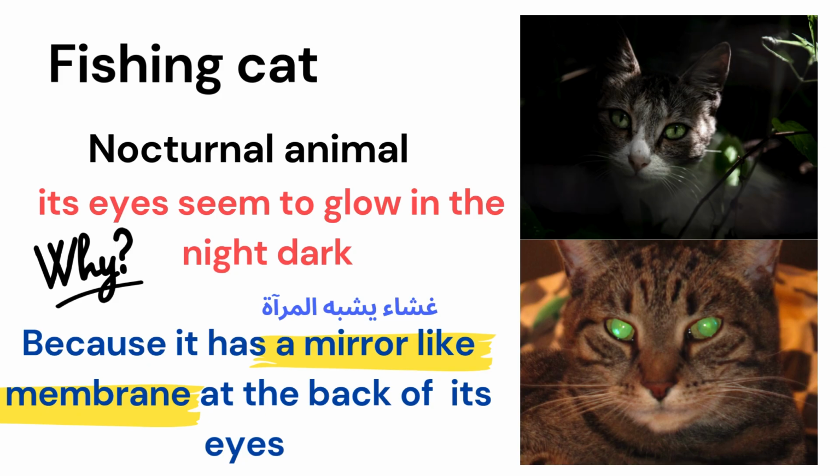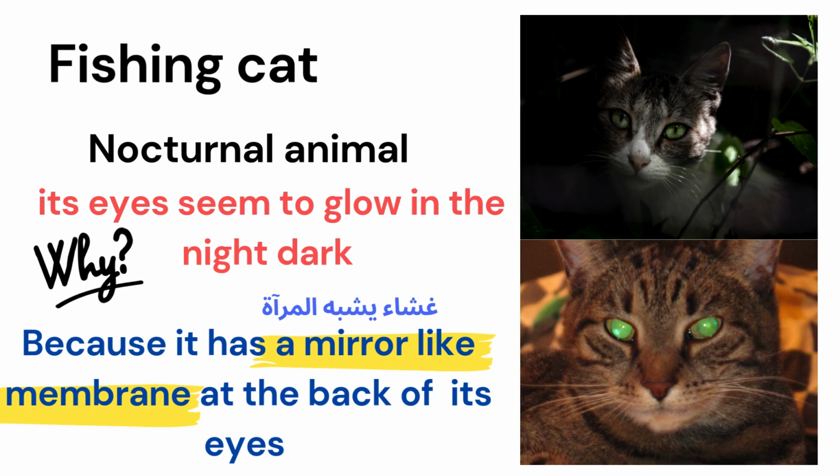As you see here, this is a fishing cat, and I want you to know that all cats have the same structure in their eyes. So the eyes are glowing, as you see. They look like two flashlights. We want to know what is this structural adaptation, what is this structure in their eyes that helps them to have excellent night vision. The fishing cat is a nocturnal animal. We know nocturnal animal means they are active at night. They hunt at night. So they must have structural adaptations that help them to hunt at night, yes?